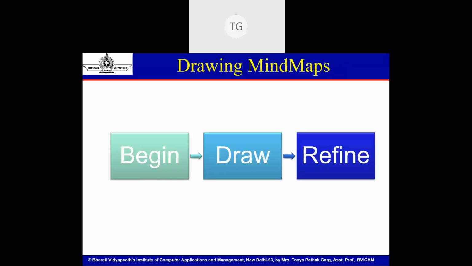The base principle with mind maps is that you begin with a central idea and you start expanding from that idea. You begin from a central idea that we call a topic, and when you expand from that topic, you generate certain subtopics, and slowly in those subtopics, whatever ideas or further implementations that you think of arise as branches or twigs out of those topics. So it's like a hierarchical tree that we are creating. You just have to begin, draw, and refine. There are no set rules to drawing your mind.